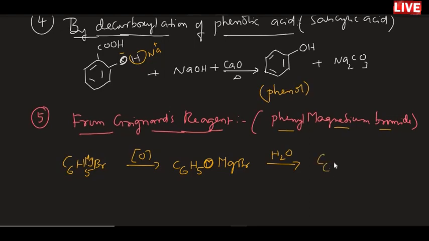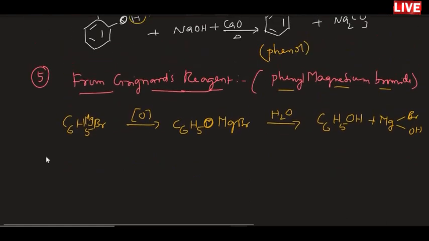It forms phenol, C6H5OH, plus MgBrOH. In this way, you can also prepare phenols in the reaction.